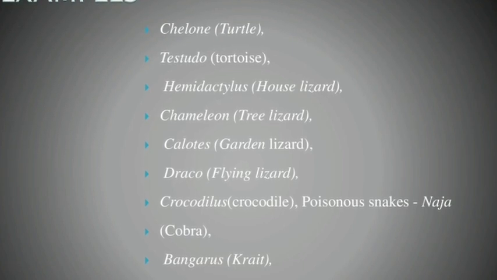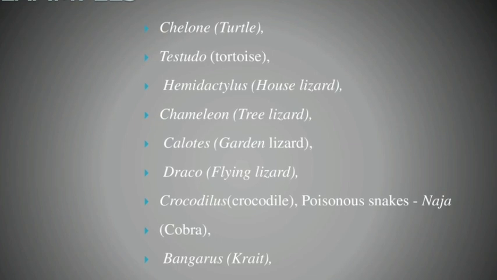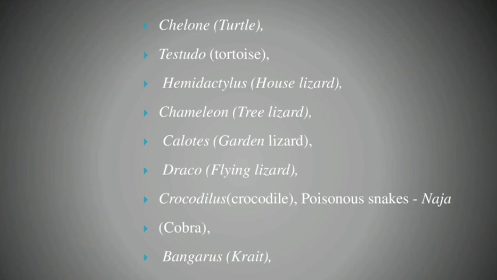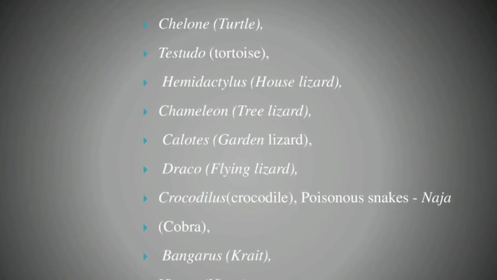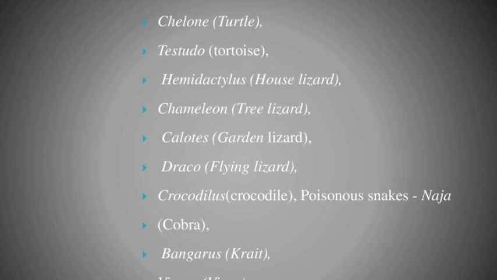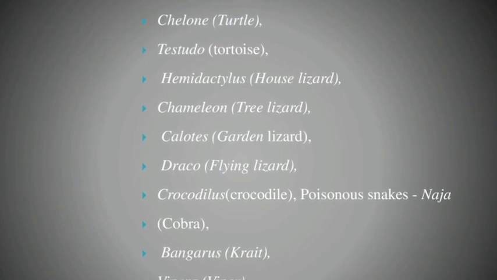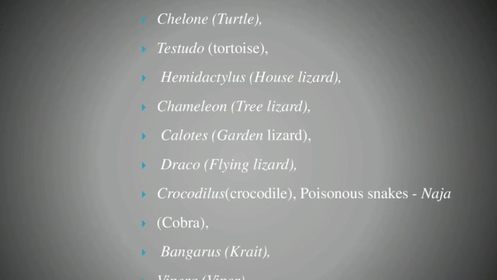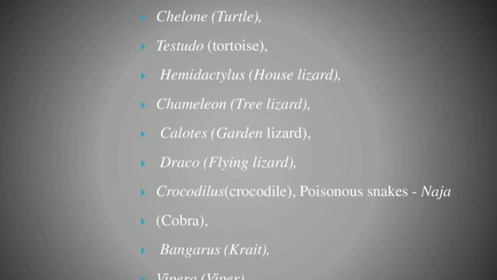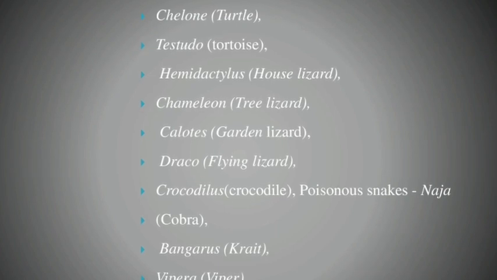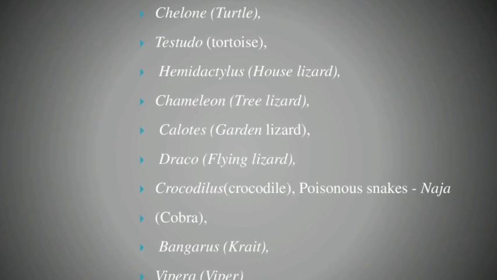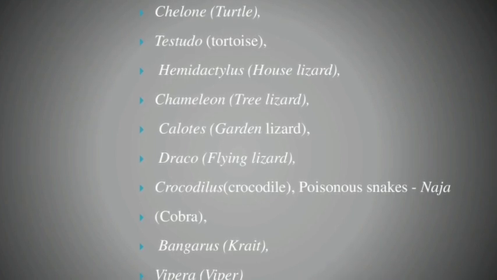I repeat the class Reptilia. Reptiles are mostly terrestrial animals. The body is dry and the skin has epidermal scales or scutes. Reptiles almost all have a 3-chambered heart except crocodiles. Note it, one word. These are cold-blooded animals or poikilotherms. They are always egg-laying animals. The egg is a cleidoic egg. Note it, the egg consists of amnion, allantois, chorion, and yolk sac.